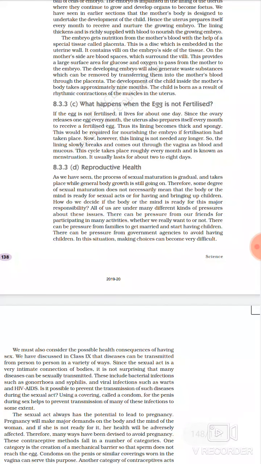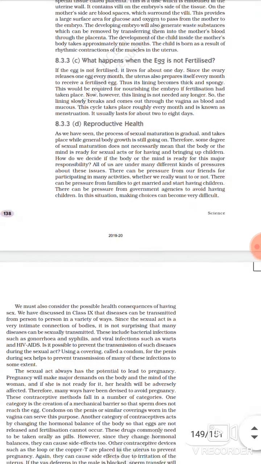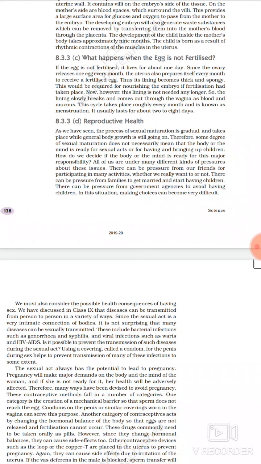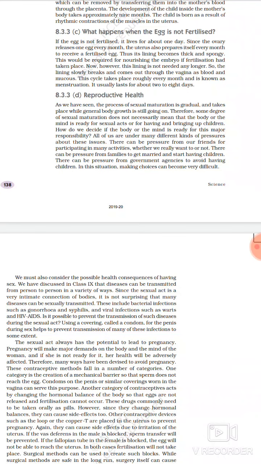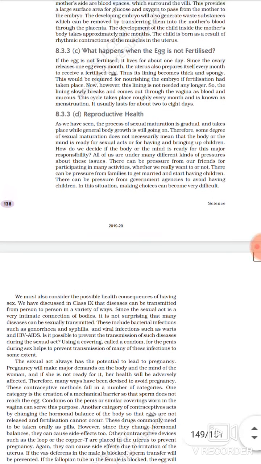Now here comes that question. That story we have seen, when the egg is fertilized, then the uterus receives the fertilized egg. Suppose the uterus does not receive the fertilized egg, only a simple egg which is not fertilized comes into the uterus, because we have discussed that it may or may not receive the sperm, or the chances are less that both sperm and ovum are there at the same time when the fusion will take place. So if it is not there, then the egg is not fertilized, and the unfertilized egg will come and stick to the wall of the uterus, then the lining becomes thick.